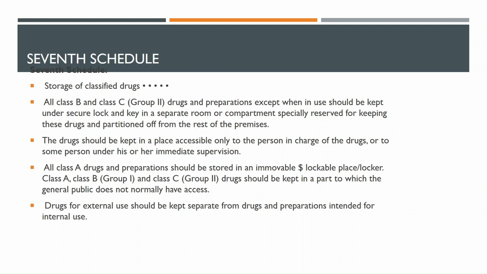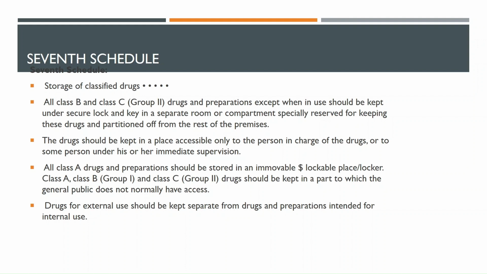And then we have what we call the 7th schedule. In the 7th schedule, we are looking at storage of classified drugs. How do we store the classified drugs? All class B and class C drugs and preparations, except when in use, should be kept under secure lock and key in a separate room or a compartment specially reserved for keeping these drugs and partitioned off from the rest of the premises. The drugs should be kept in a place accessible only to the person in charge of the drugs or to some persons under his or her immediate supervision.